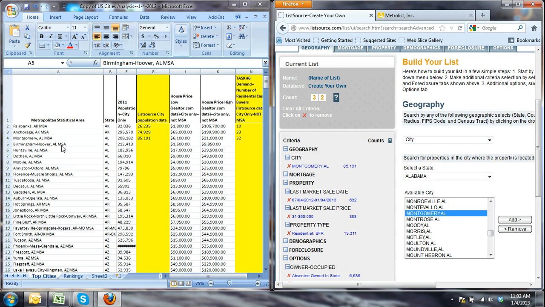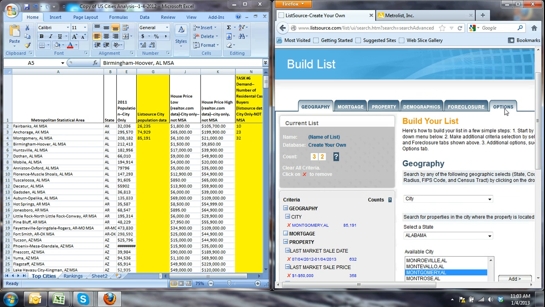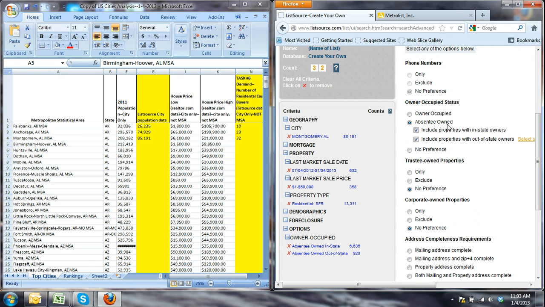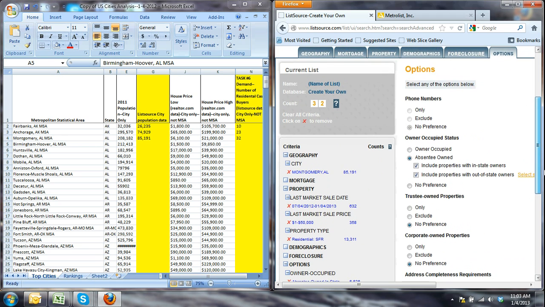And then we're going down this list, and I'm going to save this and send this to you. I've got this sorted by state, as you can see here, so that once you select Alabama, for example, you can just move on to the next town as you work through the state. It makes it a little easier. And the only other change is this is all the same. We're still just selecting absentee owners and no preference on the rest of them.